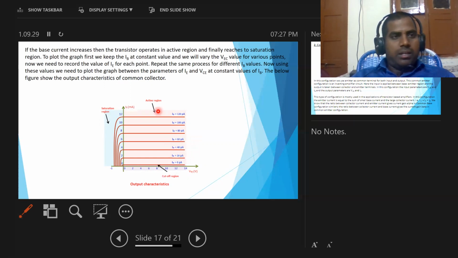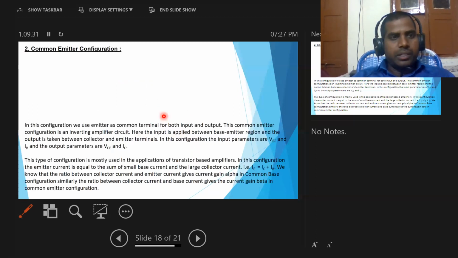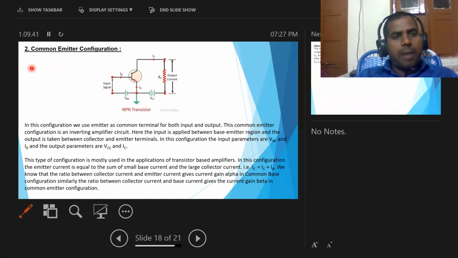Okay. Next one, common emitter configuration, the third and last one. This is a circuit diagram for the common emitter configuration. In this configuration, the emitter is the common terminal for both input and output regions. So here the emitter is taken as common for the input region and output region, hence it is called the common emitter configuration. This common emitter configuration is an inverting amplifier circuit.